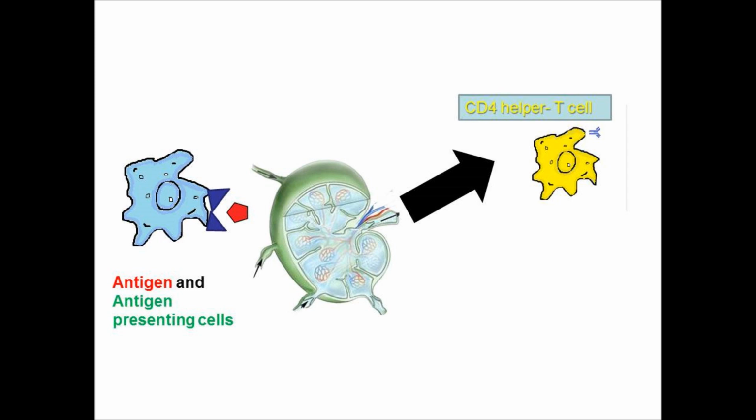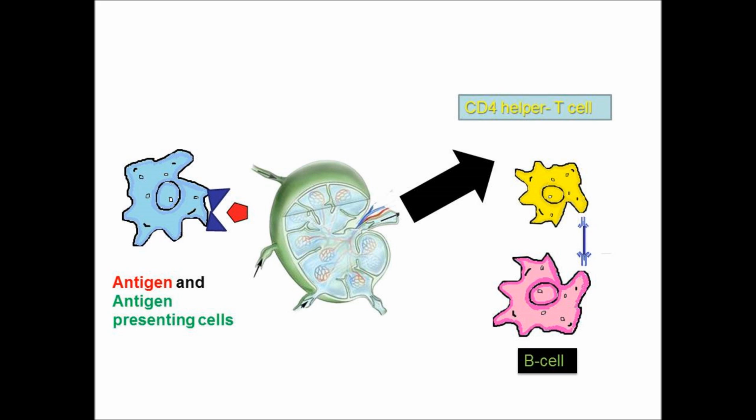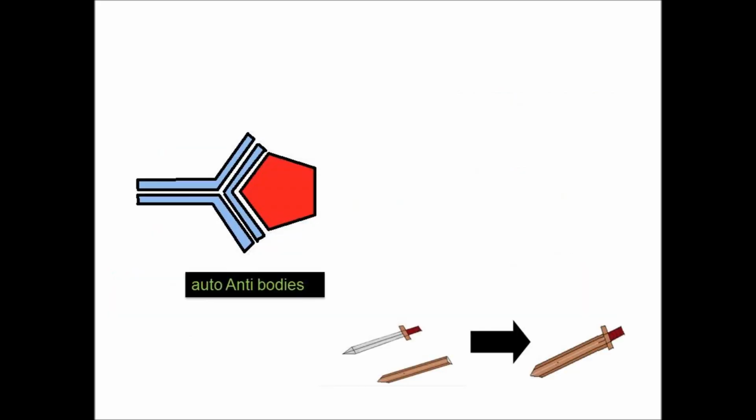Yellow color, I pictured it like that. This CD4 T helper cell communicates with the B cells, the humoral immunity cells, for the production of antibodies. B cells will produce antibodies, and T cells also will be initiated.